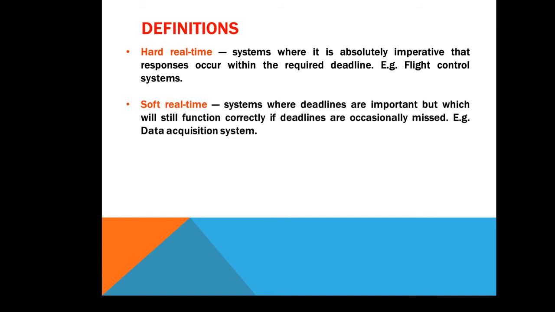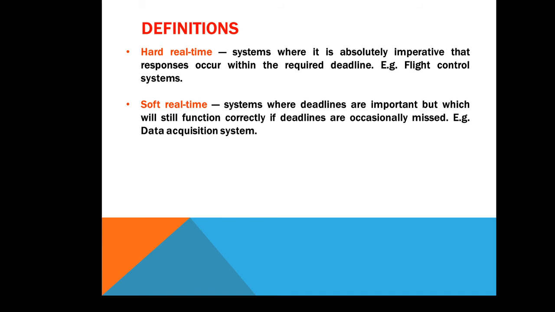Another type is soft real time. It is a system where deadlines are important but which will still function correctly if deadlines are occasionally missed. Example, a data acquisition system. For example, if I am going to send you data and that data does not reach you, there is not so much harm on your side. Or we can take another example, the CD tray.